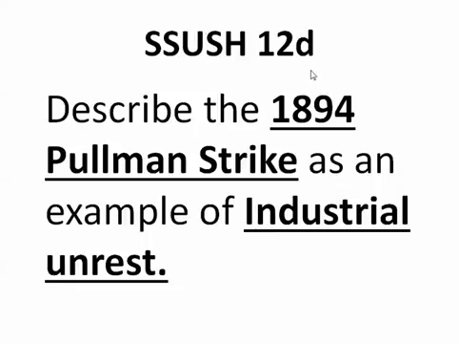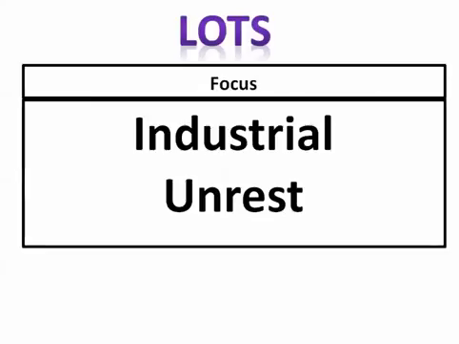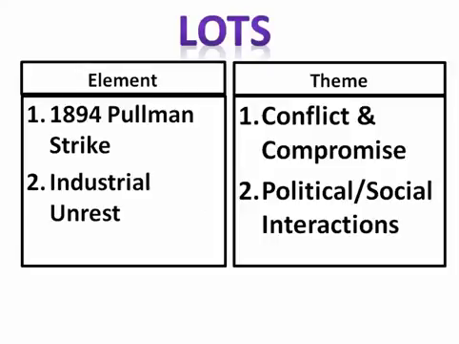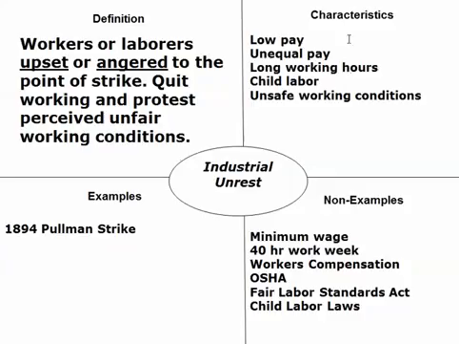Okay, let's look at Standard 12, Substandard D. Describe the 1894 Pullman Strike as an example of industrial unrest. So let's go ahead and look at that. Our focus here is on the Pullman Strike, but industrial unrest is our main focus. Industrial unrest. They're not rested, okay? So we see 1894. That's what industrial unrest is.